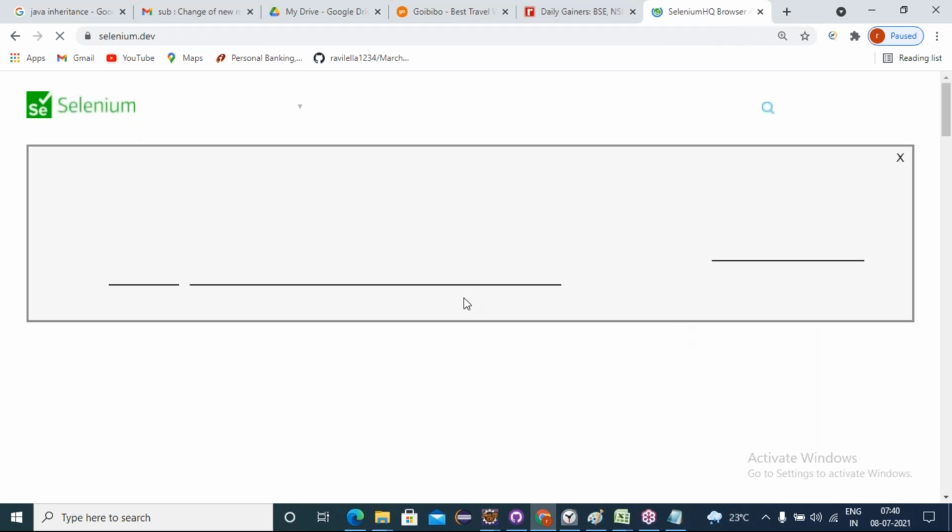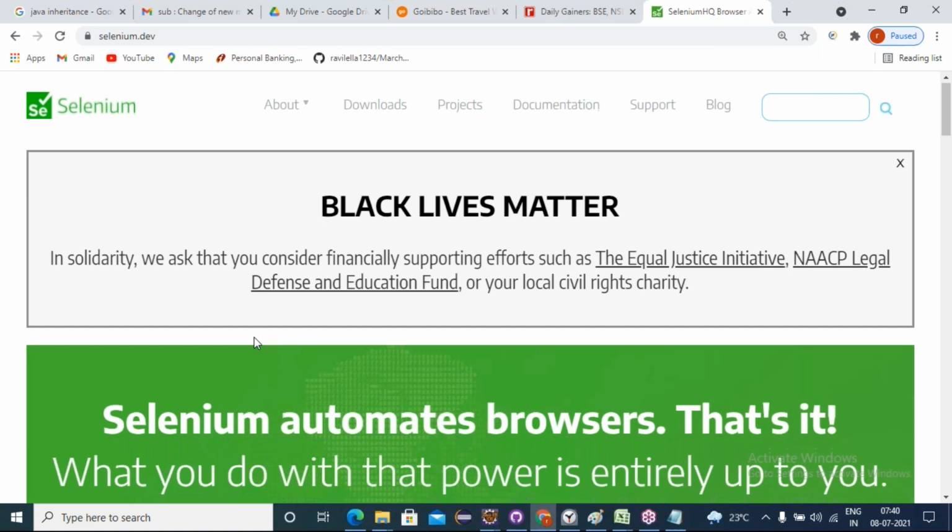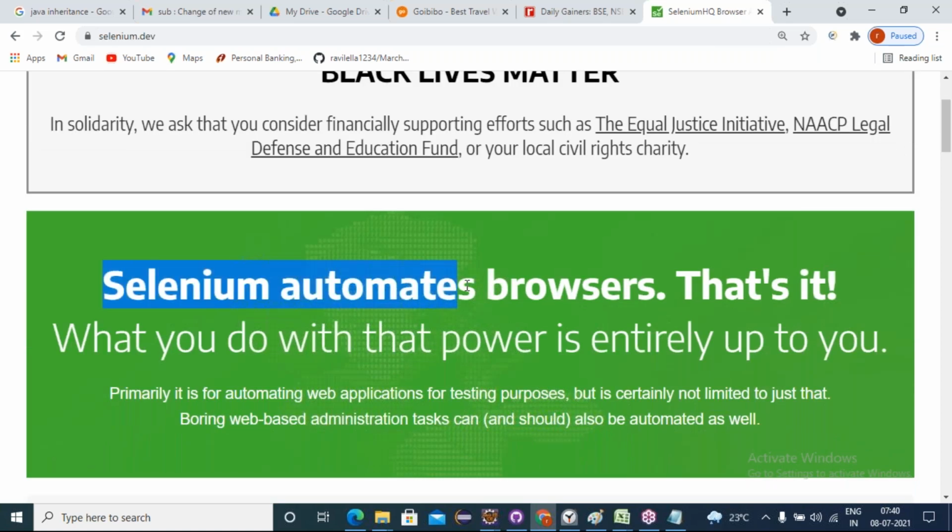If you look at this homepage banner, we can see Selenium automates browsers. That's it. It only automates web applications. Browsers mean web applications; applications opened through browsers are the only ones Selenium can recognize to automate. Windows desktop applications, Selenium cannot automate. So what you do with that power is entirely up to you.